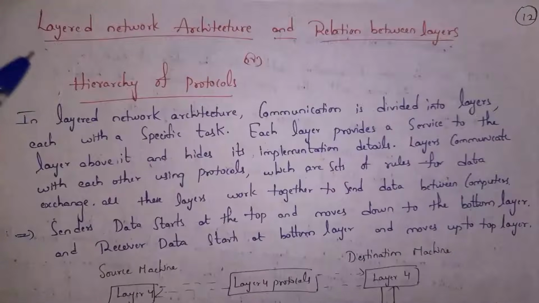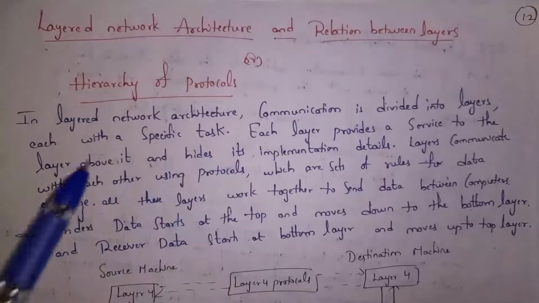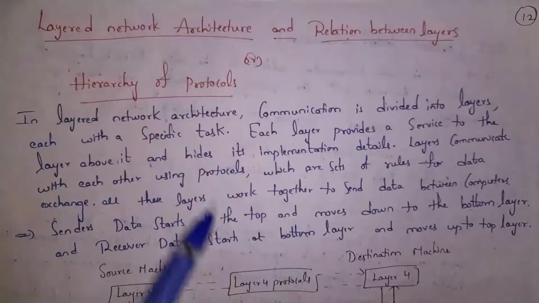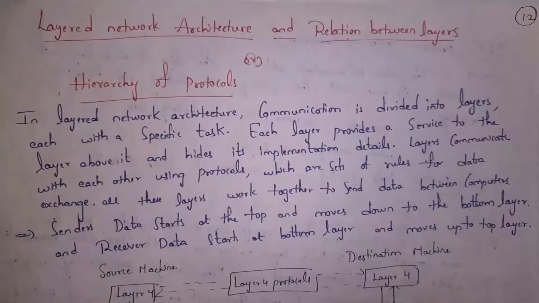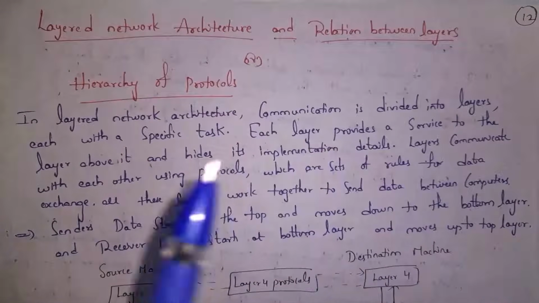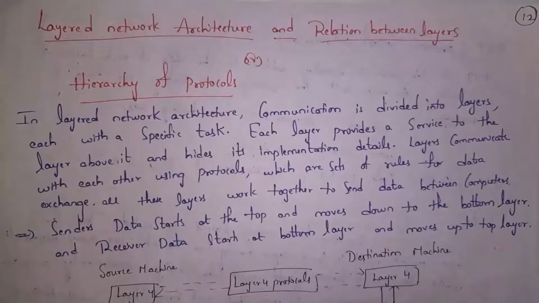We also call it a hierarchy of protocols. In layered network architecture, communication is divided into layers. Each layer will perform a specific task. Each layer provides a service to the layer above and hides its implementation details. Layers communicate with each other using protocols, which are a set of rules for data exchange. All these layers work together to send data between computers.